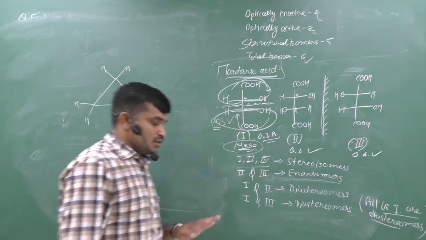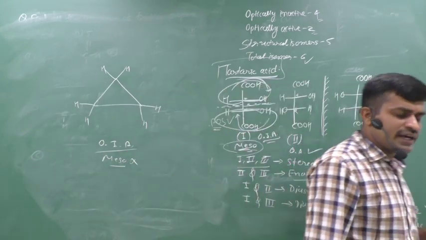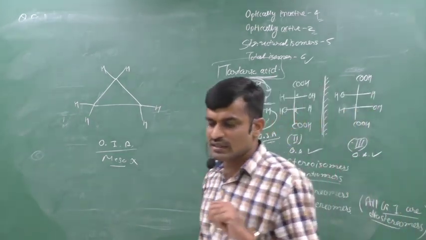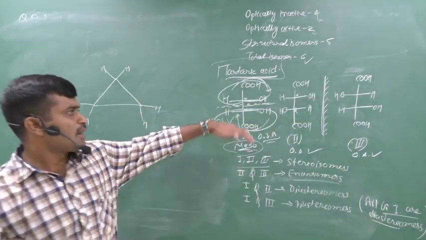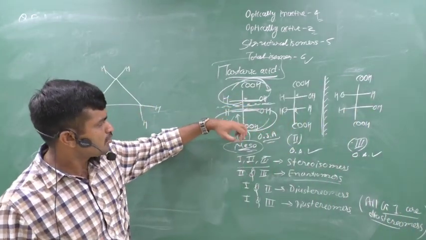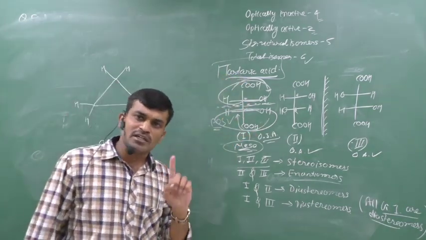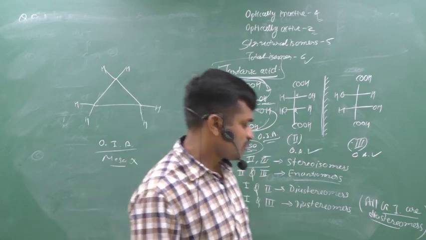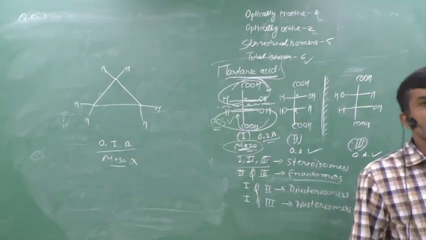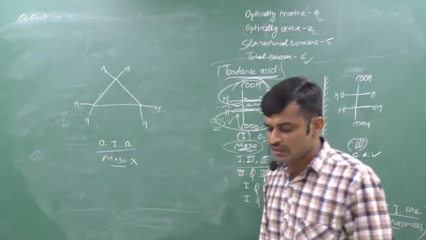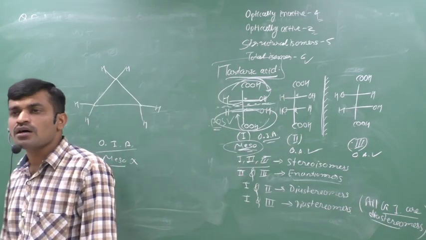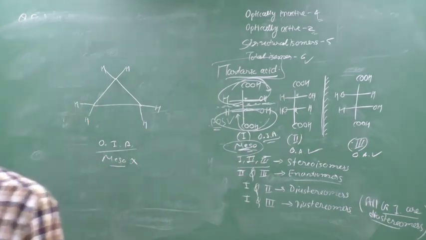Clear? A meso compound is one in which we have two chiral centers and a plane of symmetry, and from this plane of symmetry we have two equal parts. One part rotates clockwise and one part rotates anti-clockwise. Then it is a meso isomer. Clear? Not every optically inactive compound is a meso compound.